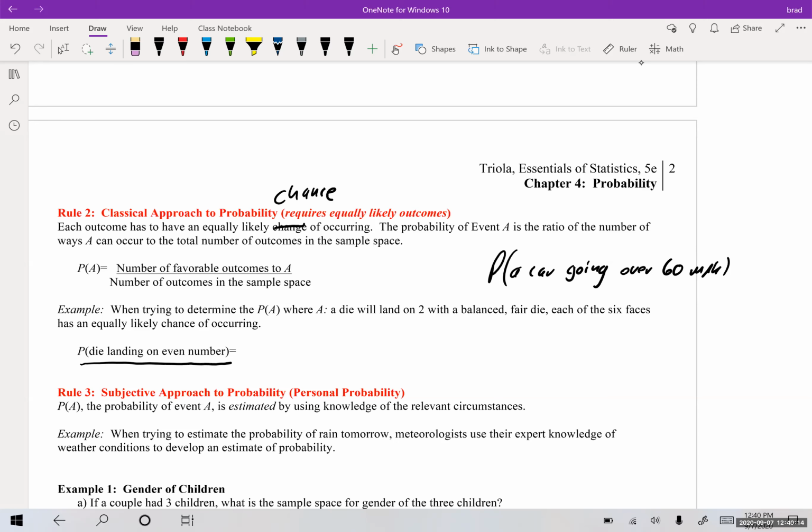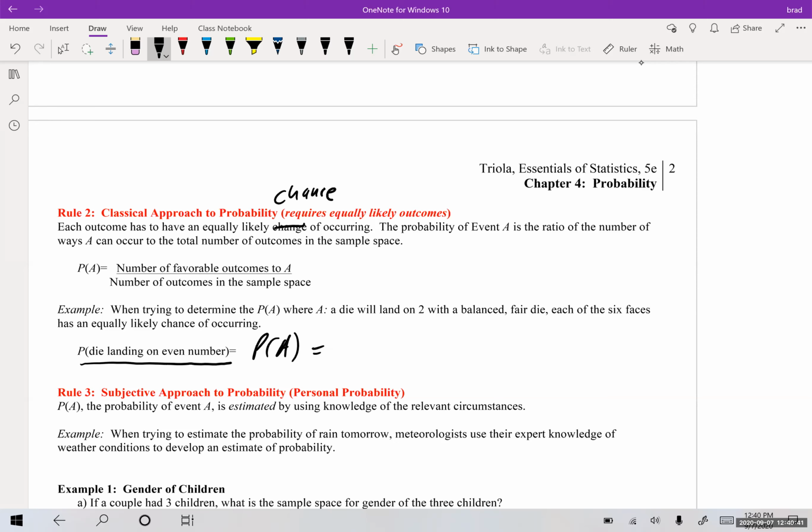Now, in general, we like to try to shorten that up. So we might say probability of a car, right? So I might just say probability of C. A lot of times I try to use abbreviations so I don't have to write out those long stories. And a lot of times we let variables like A, B, and C represent certain events. So this could just as easily have been written probability of A, where it's understood that A is landing on an even number for this particular problem.